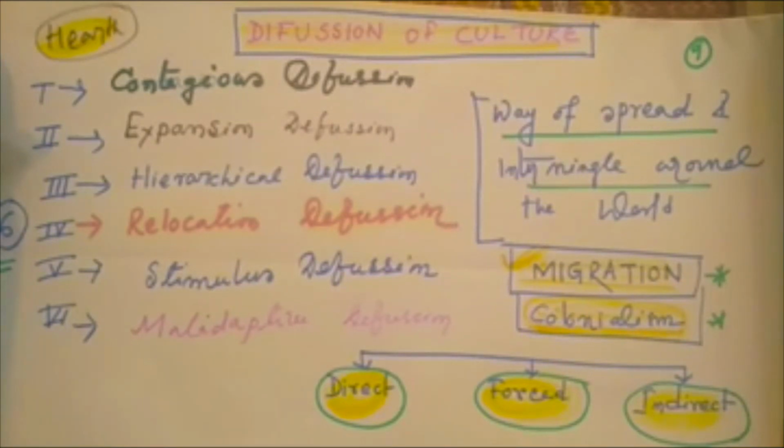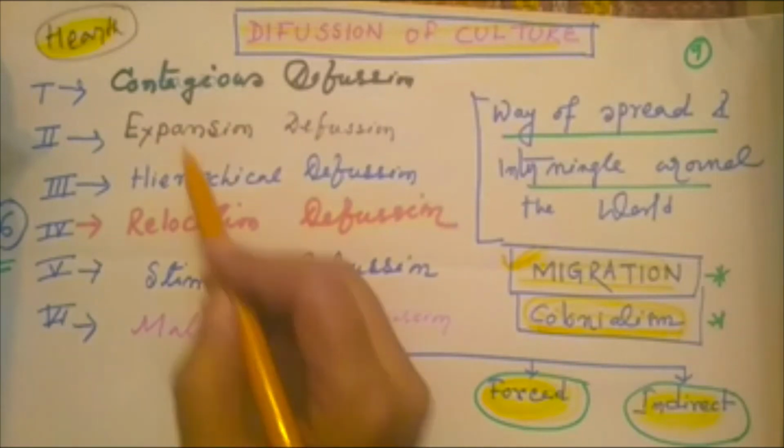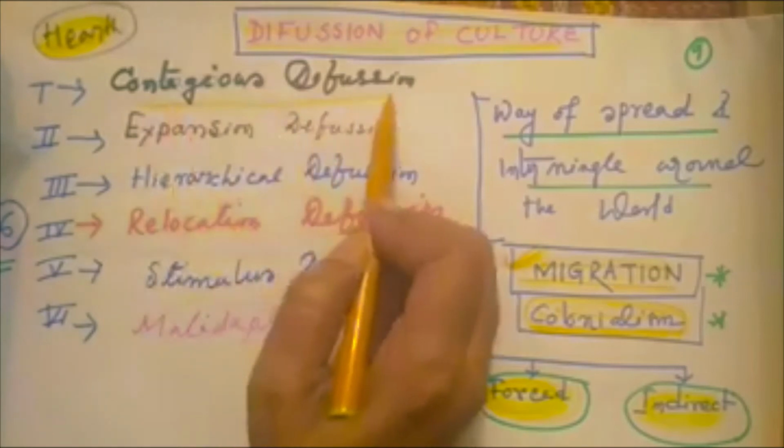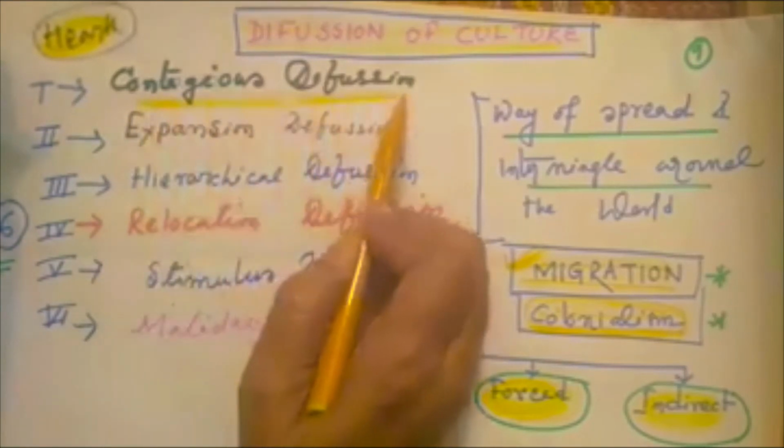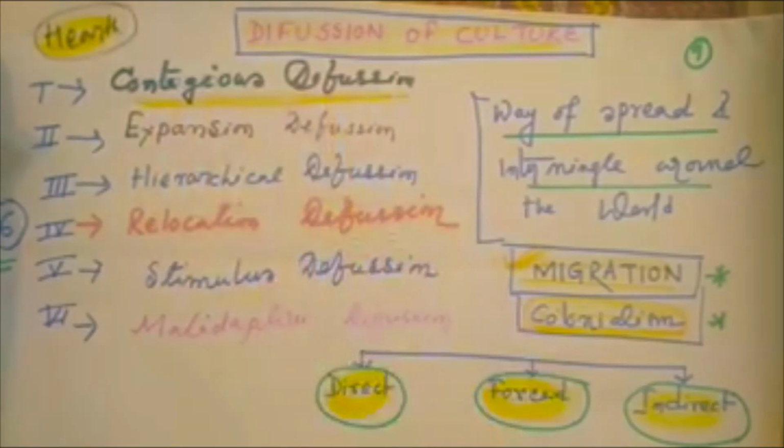There are various types of cultural diffusion. First is contagious diffusion. Through direct contact, culture spreads from one region to another. Here migration and colonization are important tools.